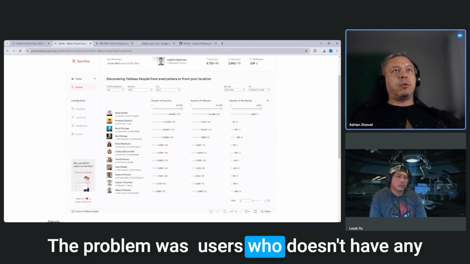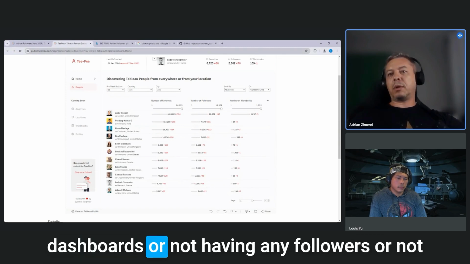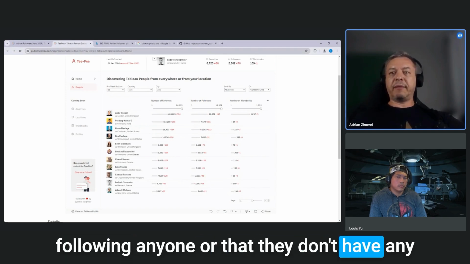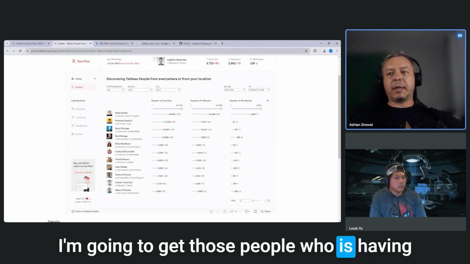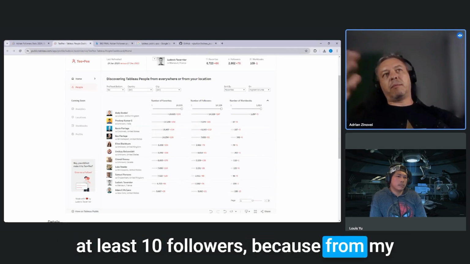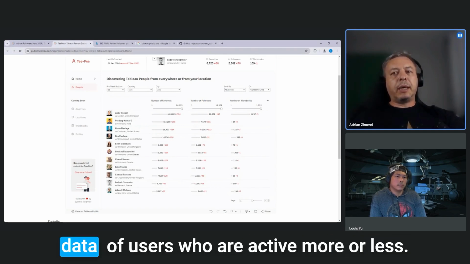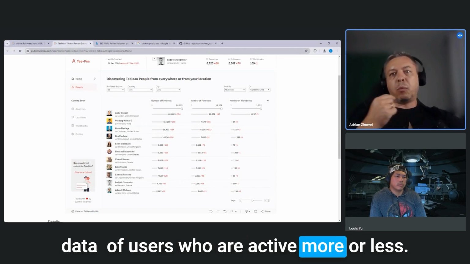The problem was users who don't have any dashboards, or don't have any followers, or aren't following anyone, or don't have any favorites. It's null, and I needed to raise the bar. I'm going to get those people who have at least 10 followers, because from my observation, it's much easier to get clean data of users who are active, more or less.